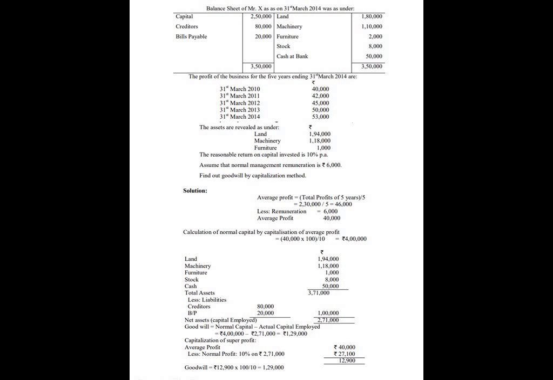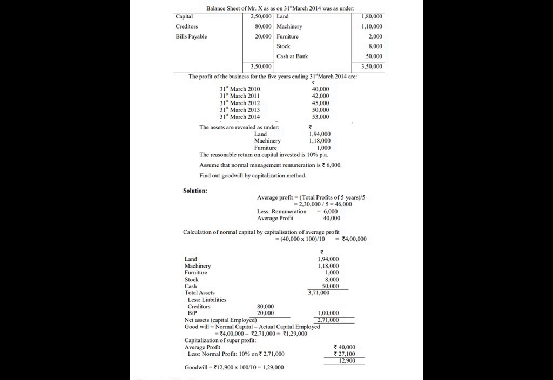The profits of the business for the 5 years ended 31st March 2014 are as follows: 31st March 2010, 40,000; 2011, 42,000; 2012, 45,000; 2013, 50,000; 2014, 53,000. The assets are revalued as under: land 1,94,000, machinery 1,18,000, furniture 1,000. The reasonable return on capital invested is 10% per annum. Assume that normal management remuneration is 6,000. Find out the goodwill by capitalization method.